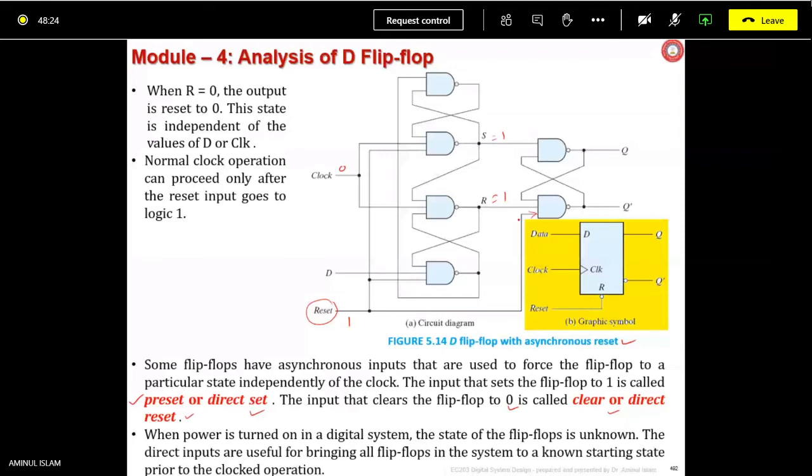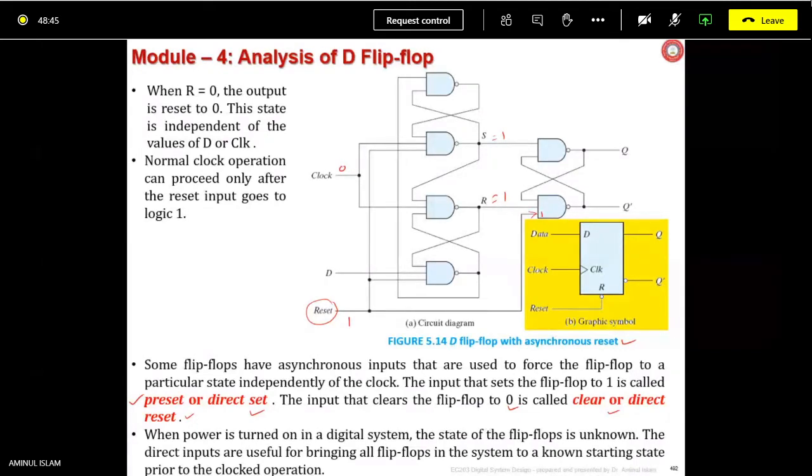If you apply 1 here, is it going to happen? Or do you want to apply 0? Sir, 0.